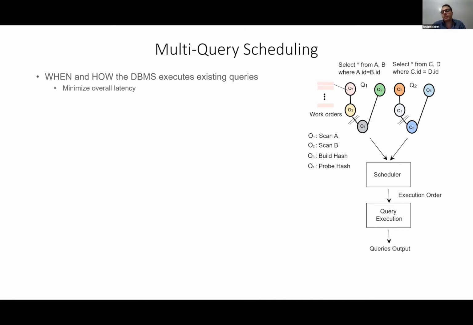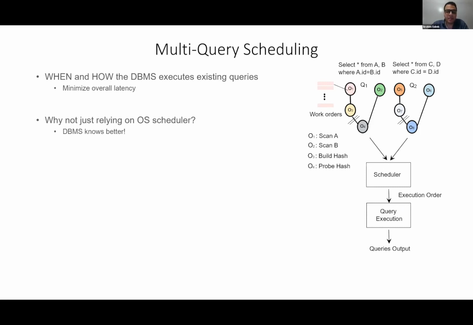Once the operators and the work orders are ready to be executed, we first send them to the scheduler to find an execution order that will be followed by the query execution engine when we actually execute the queries. So why not just rely on the operating system to do the scheduling job? Operating system doesn't know exactly what happens inside the query execution engine. It's just a black box for it.